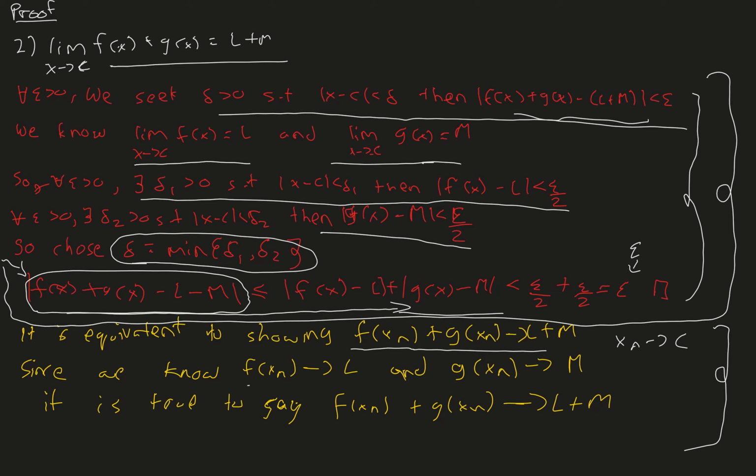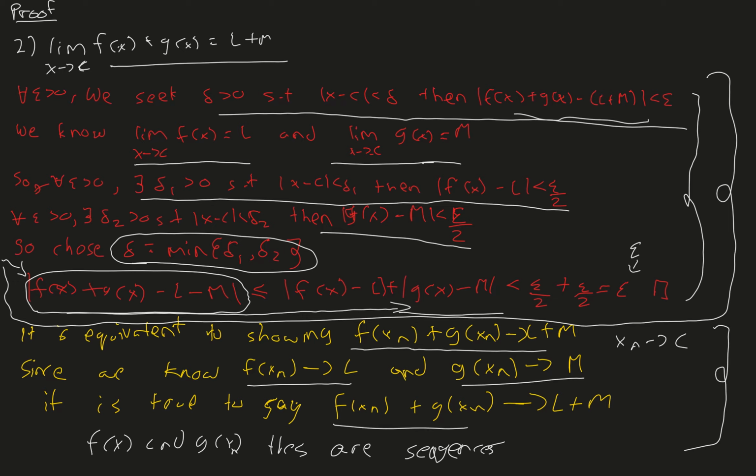So we know that f of xn tends to L and g of xn tends to m, and remember that f of xn and g of xn are just sequences. And we already know that for sequences, when you add sequences, you just add the limits.